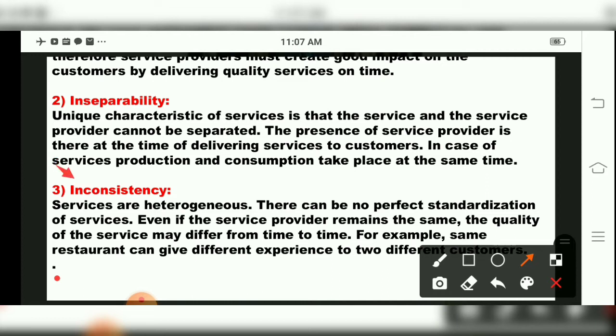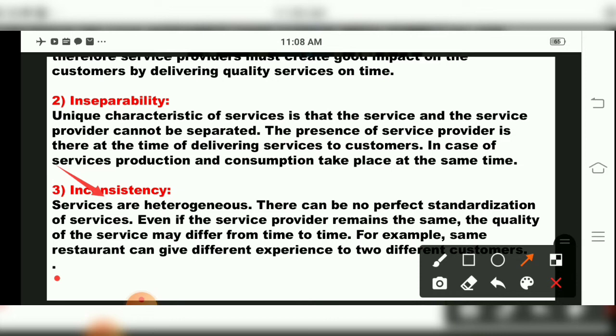Then the third one, children, is inconsistency. Now see, services are heterogeneous. There can be no perfect standardization of services. So even if the service provider remains the same, the quality of the service may differ from time to time. For example, the same restaurant can give a different experience to two different customers. See, they have called it inconsistency in services. Inconsistent means what, children? Everywhere it is not the same. Everywhere the service will not be the same for you.